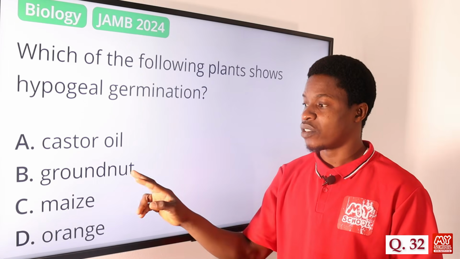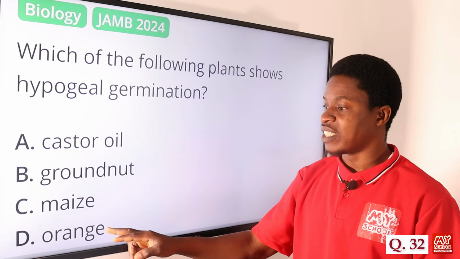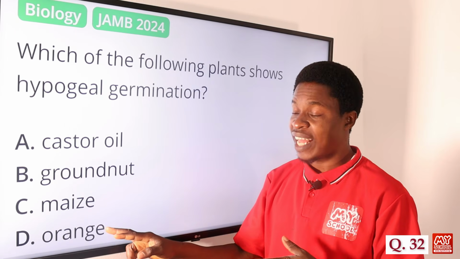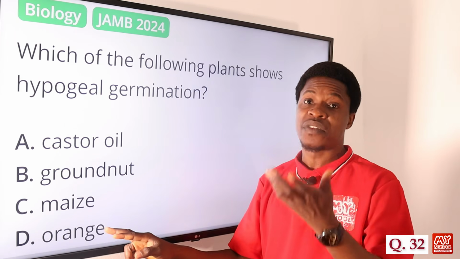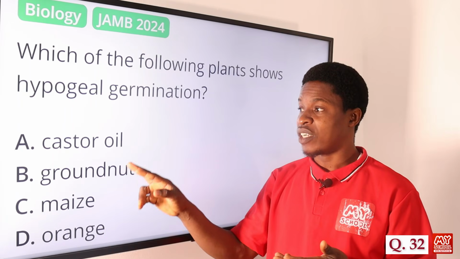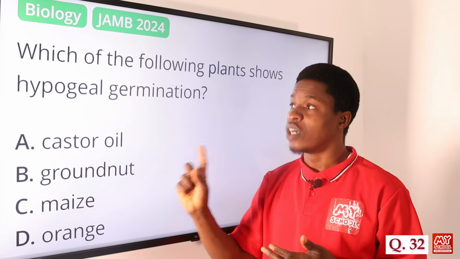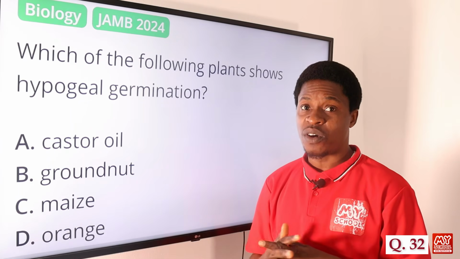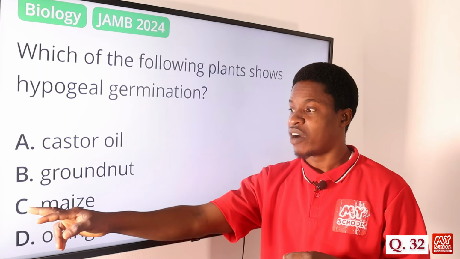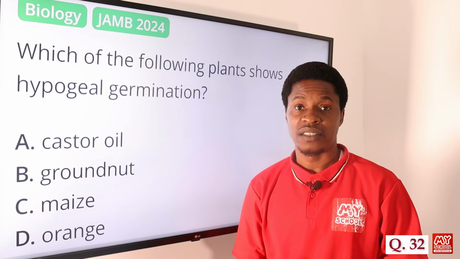We have groundnut, we have maize, we have orange. Orange is an example of a plant that goes above the soil. We have the groundnut also, and castor oil is another one. So the one where the seed stays below the soil is the maize. So the correct answer is option C.